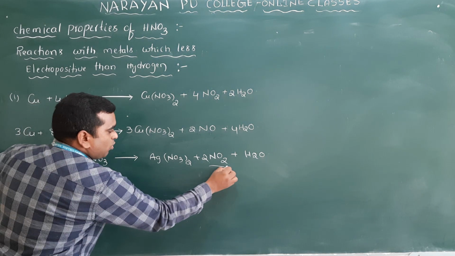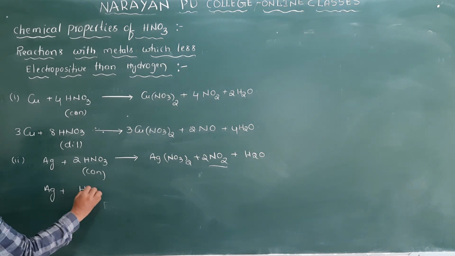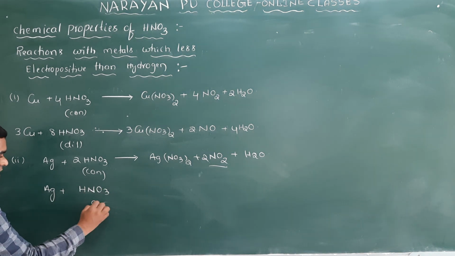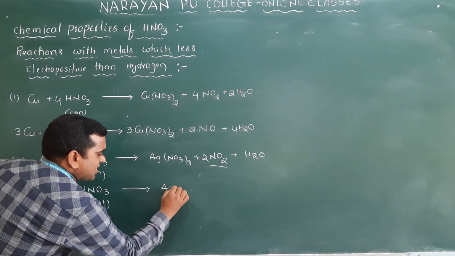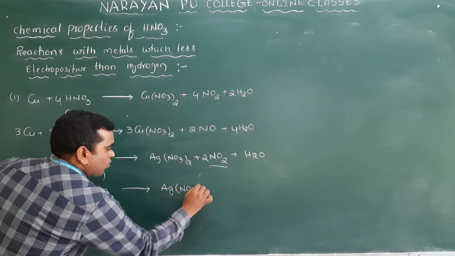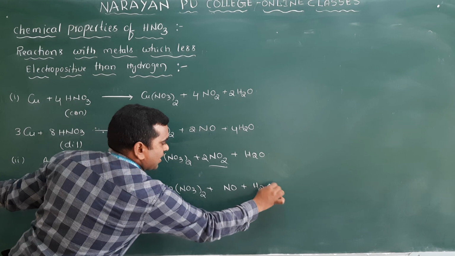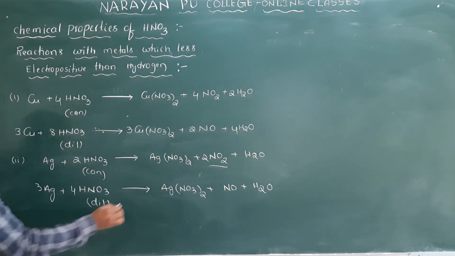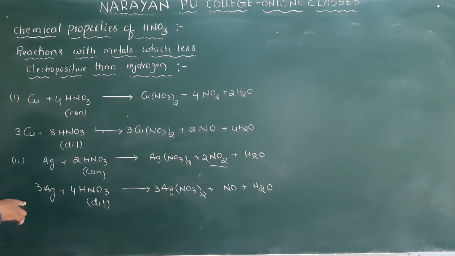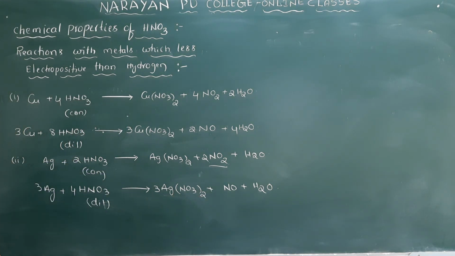And the second one, this is which one here? Concentrate. I have written NO2, it means concentrate. In the same way, Ag reaction with dilute HNO3. Clear? Which one here? Dilute HNO3. And the same balance, you will get AgNO3 twice plus NO plus H2O. Clear? Same balance here, 3 moles and 4 moles. I am not saying balancing again and again, I have already done how to do this.